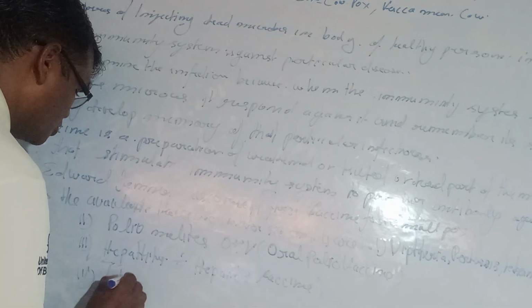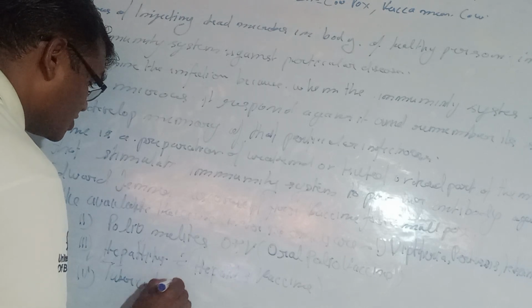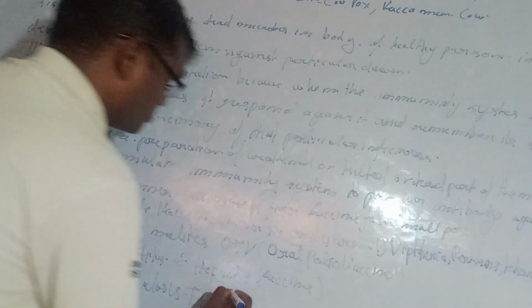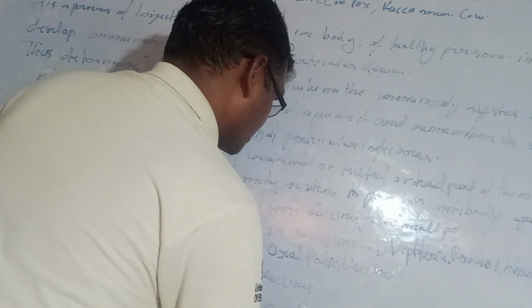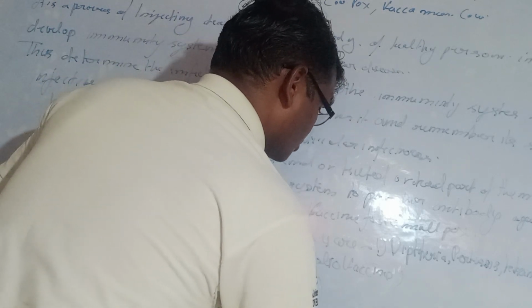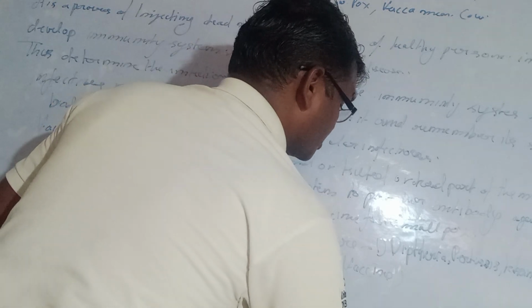Okay, so fourth here is tuberculosis, BCG. Tuberculosis or TB. For tuberculosis, BCG, the full form is Bacillus Calmette-Guérin.